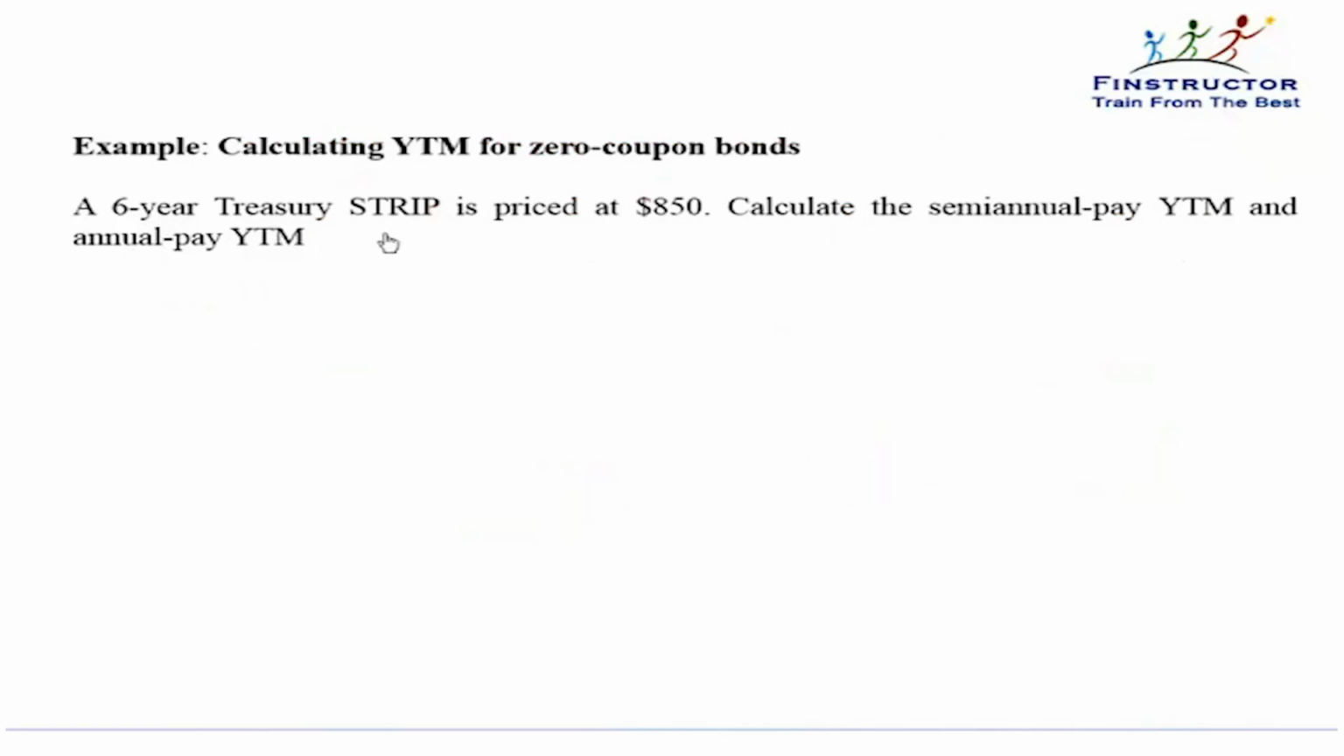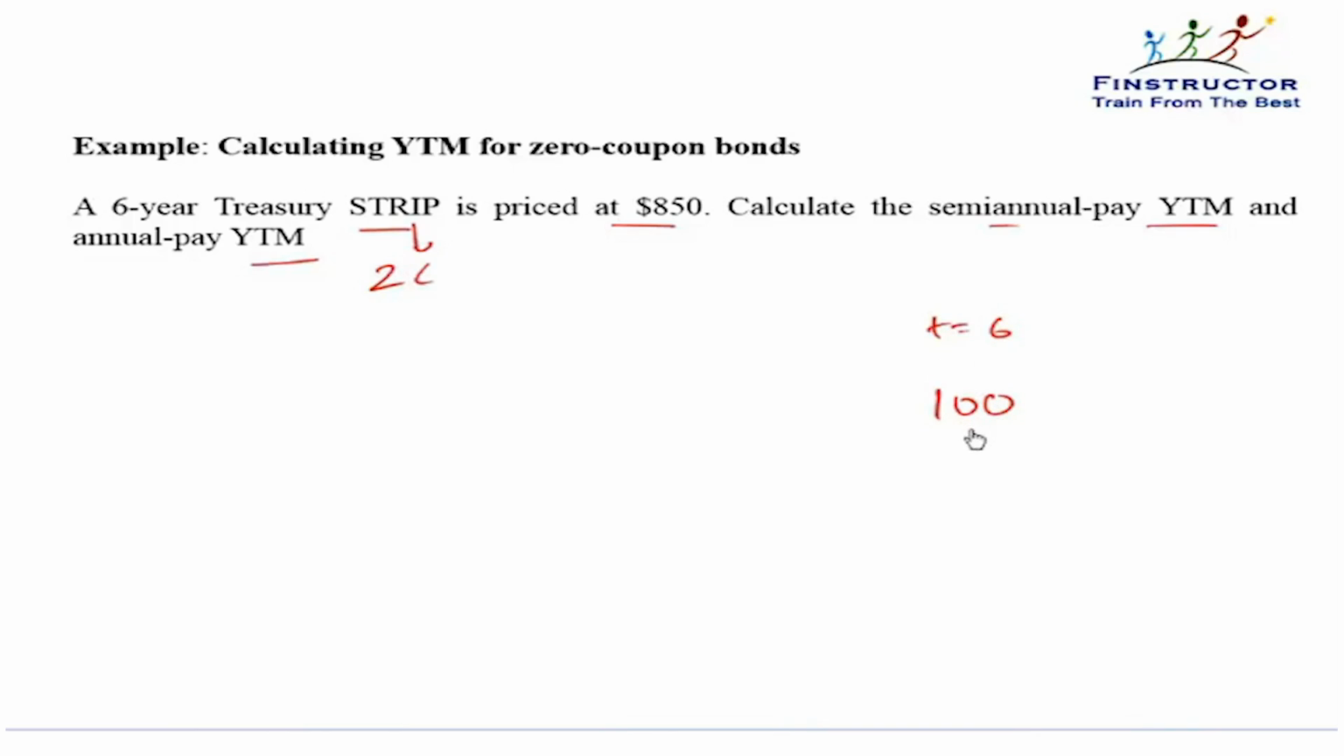A 6-year treasury strip is priced at $850. Calculate the semi-annual pay yield to maturity and the annual pay yield to maturity. The question is just elucidating the concept of semi-annual and annual compounding. If it's a strip, that means it's a zero coupon bond. It means $1,000 is going to come at the end of 6 years.